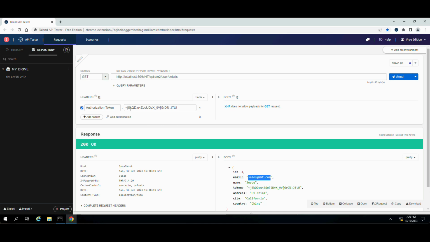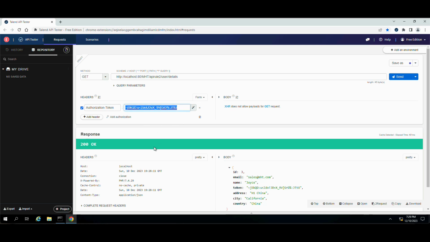The server checks my headers, finds an authorization token, uses it as validation, and then gives the information belonging to that token.